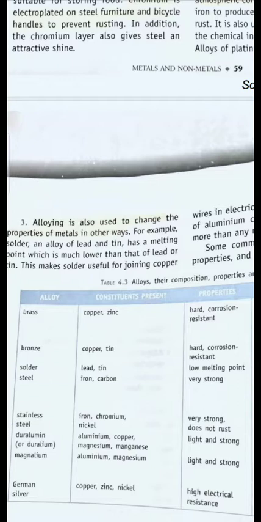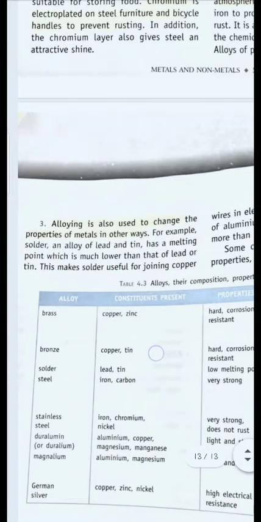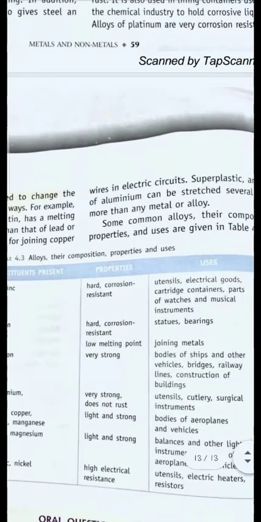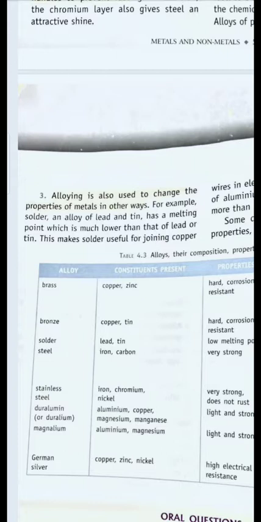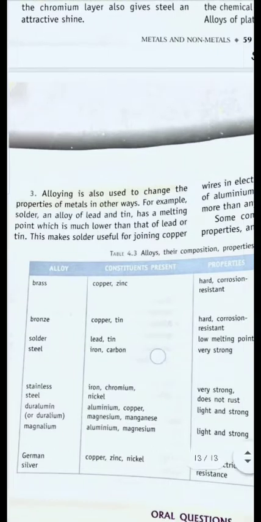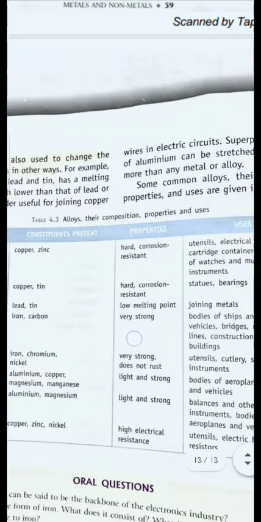Next purpose is that alloying is also used to change the properties of metals in other ways. For example, solder, which is an alloy of lead and tin, has a melting point which is much lower than lead or tin. This makes solder useful for joining copper wires in electric circuits. You have always heard of soldering of metal. What we do in soldering is use a solder which is an alloy of lead and tin. This solder makes proper joints between copper wires that are broken in electric circuits.